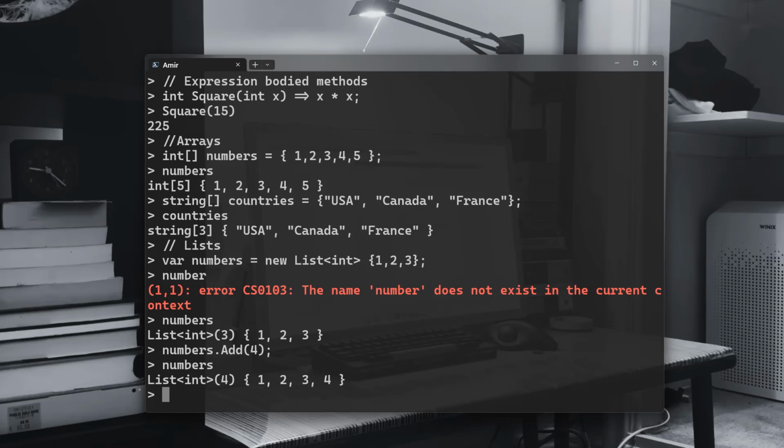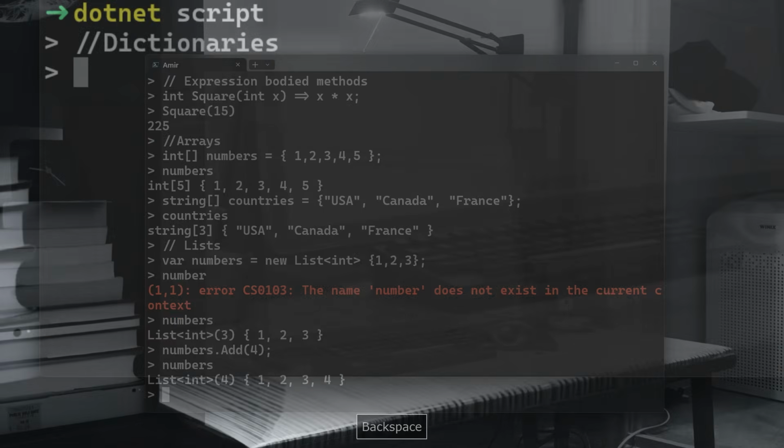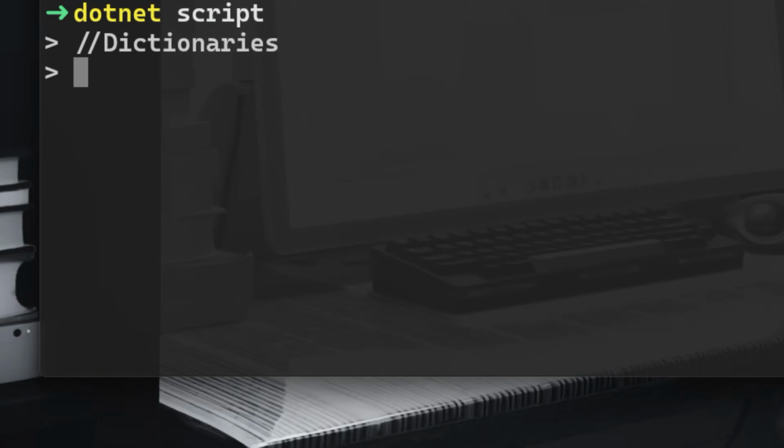This is a very short course for C#. I'm just showing you what you can actually do. And along the way, while we are programming our application in the next video, we're going to see more things along the way. All right, so let me show you how a dictionary is depicted in C#, how we can create a dictionary in C#.